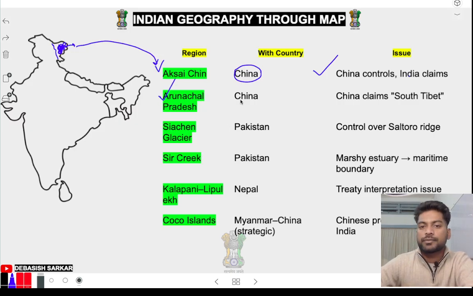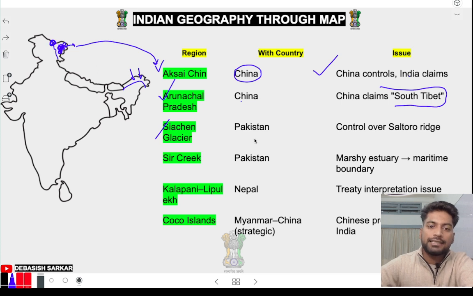Arunachal Pradesh. China says full Arunachal Pradesh is ours. How funny. They are saying that full Arunachal Pradesh is ours, and they claim that it is southern Tibet. Got it? Siachen Glacier. See, Siachen Glacier is here. Pakistan says we want to control Siachen Glacier, and there is a ridge, Saltoro Ridge. Sir Creek is here in Gujarat. Pakistan says they have some control over this Sir Creek area and all.